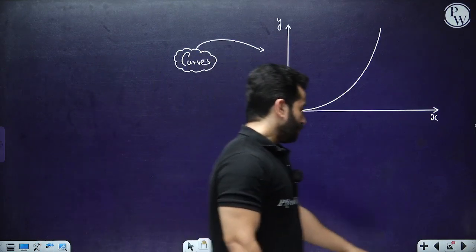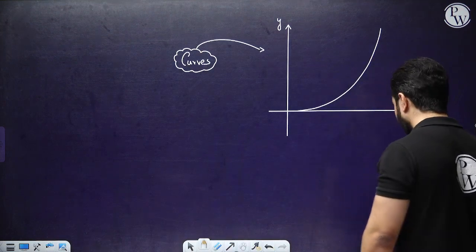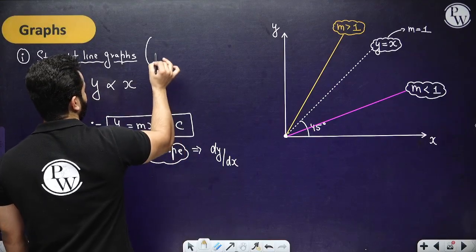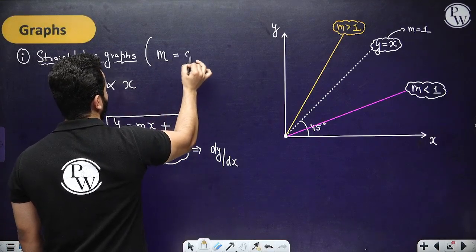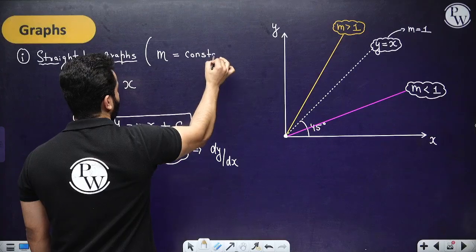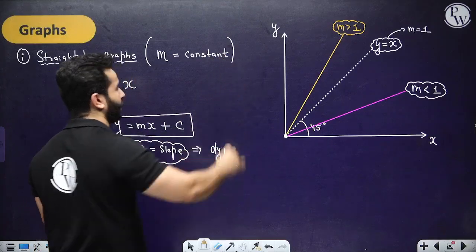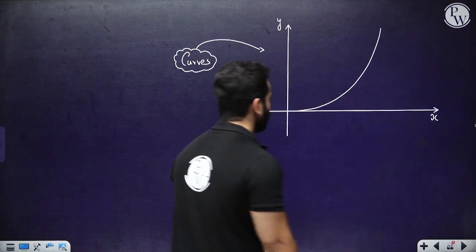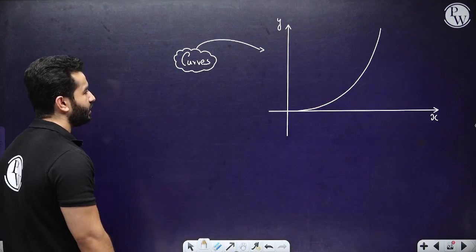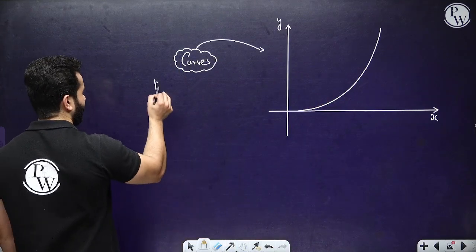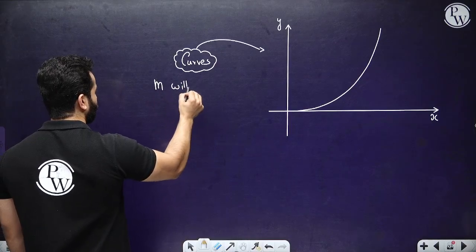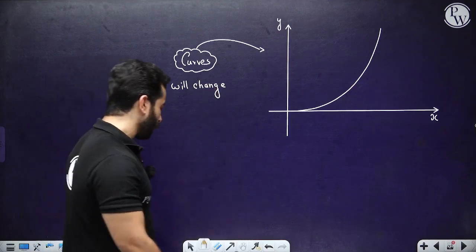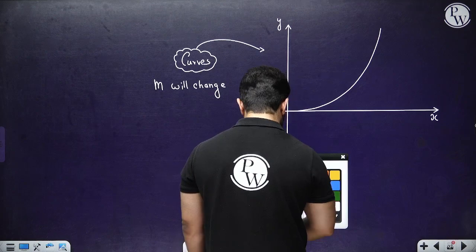Right? So now the another major difference here was that whenever we talk about the straight line, the m, the slope, will always be constant for a given straight line. But over here, slope will actually change, and if you want to find out the slope at any point, you just have to do one thing.